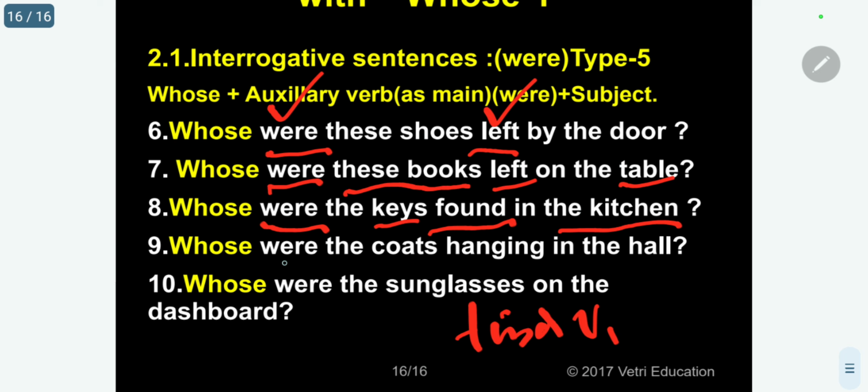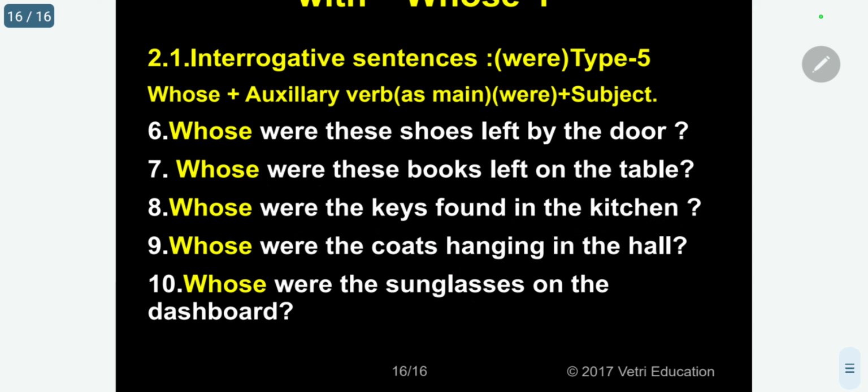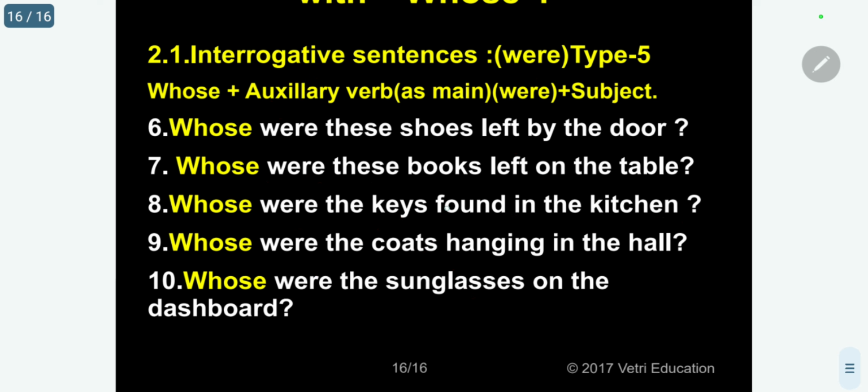Then, whose were the coats hanging in the hall? So, "hang" is the main verb, present in the form of present continuous. So I can say here, main verb "hang", auxiliary "were". Whose were the sunglasses on the dashboard? Here "were" is the only main verb, the auxiliary verb acting as a main verb. I hope you have a clear idea of "were".